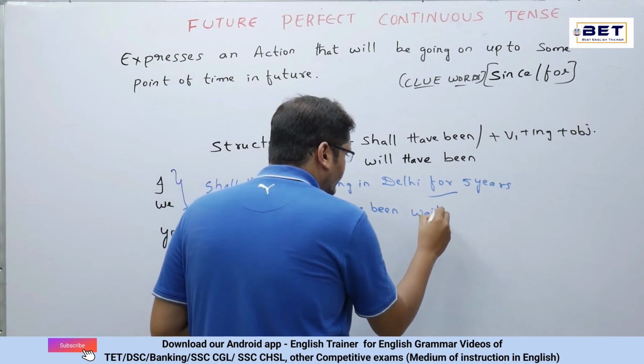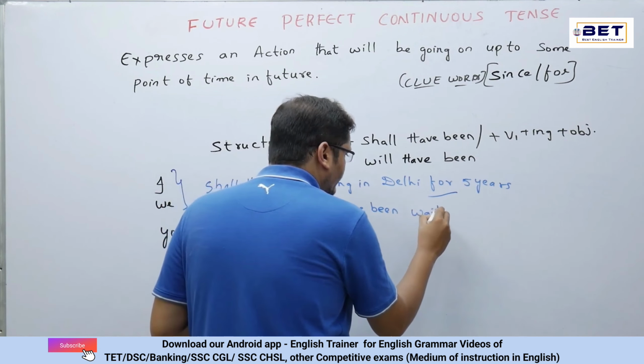Now we'll try to understand where this since and for can be used in a sentence. So generally, since means point of time or exact point of time. So whenever exact point of time is given, then we'll be using since over there. For example, just see over here, since Monday, since Tuesday, since Wednesday.